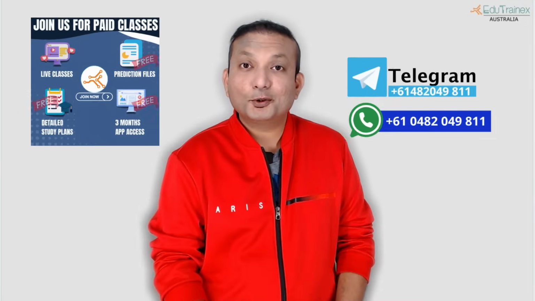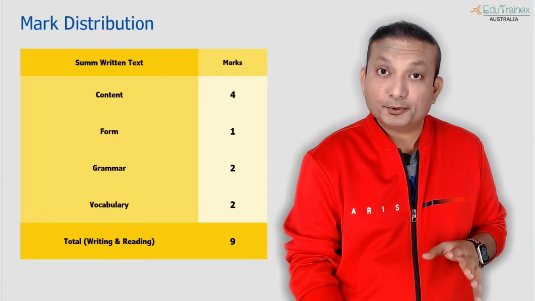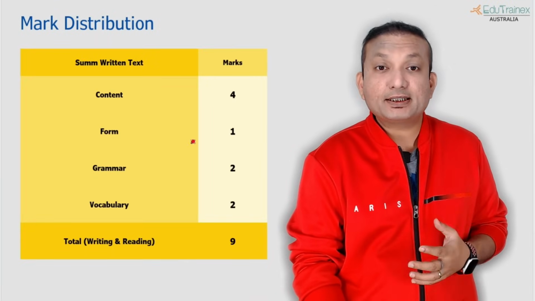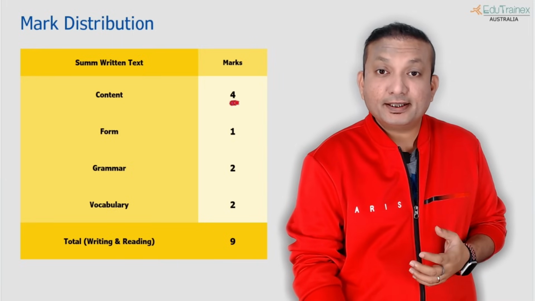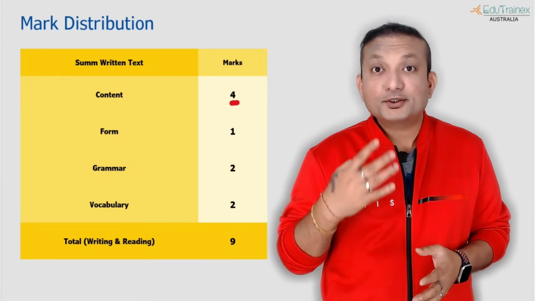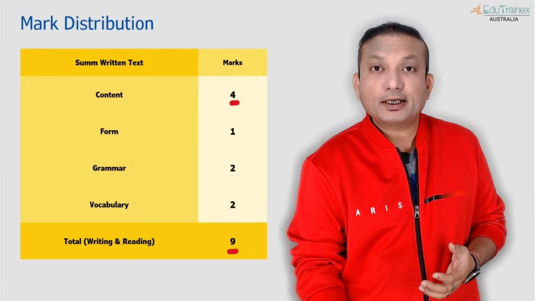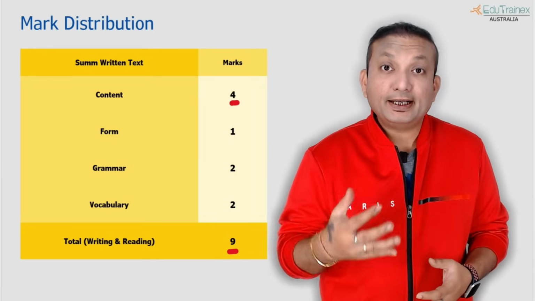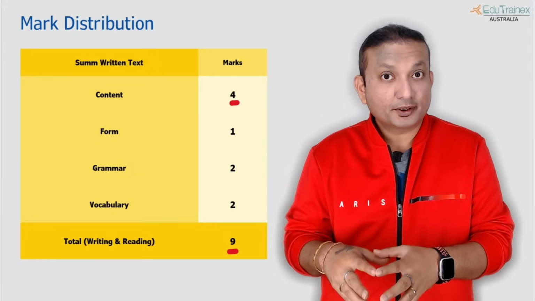Let's start looking into summarized written text. First, we will look into the mark distribution. What has changed in the exam? Basically, this was the scoring criteria earlier, and now what has increased? Earlier, the content was only 2 points. Now it has been increased to 4 points. Earlier it was 7 points that you could have gotten for reading as well as for your writing scores. These are the 2 areas that this question contributes to.